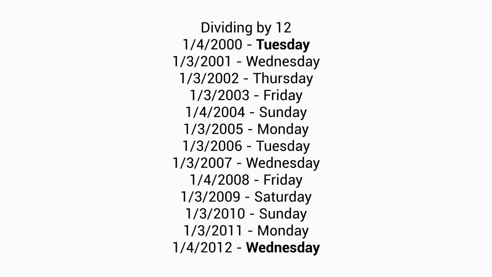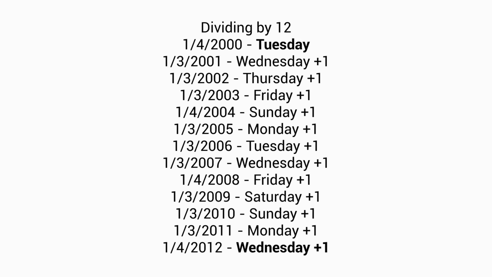Next, dividing by 12. Every 12 years, the day of the week the special day is on goes up by 1. January 4th, 2000 was on a Tuesday, and January 4th, 2012 was on a Wednesday. The reason we add the remainder is because every year it also goes up by 1. Next, we add the remainder divided by 4, because every leap year, the day of the week goes forward by 2. So when adding the remainder divided by 4, we are adding the extra day for each leap year.